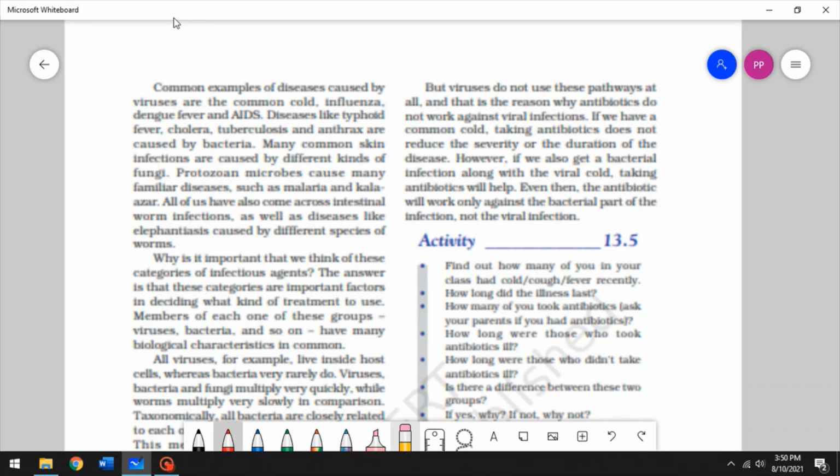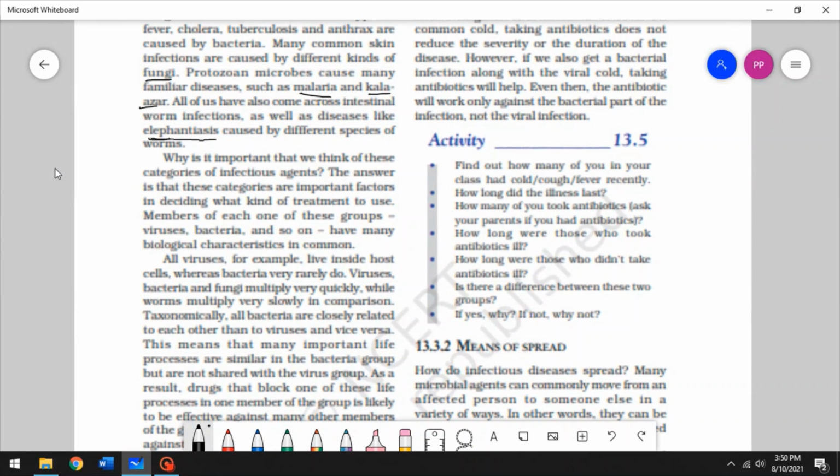And there are skin infections or skin diseases caused by fungi, and protozoa and microbes cause many familiar diseases like malaria and kala azar. All right, intestinal worm infections like elephantiasis, there are many other infectious diseases as well, right? They are caused by worms. So why should we think of all these infectious agents? The answer to that would be to understand what kind of treatment would eliminate that disease and that microbe from our body.